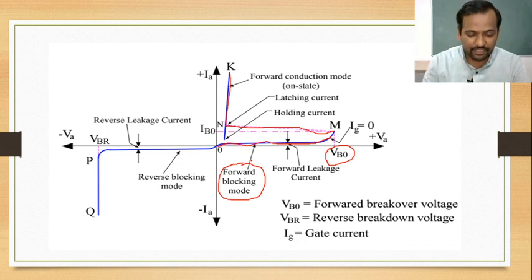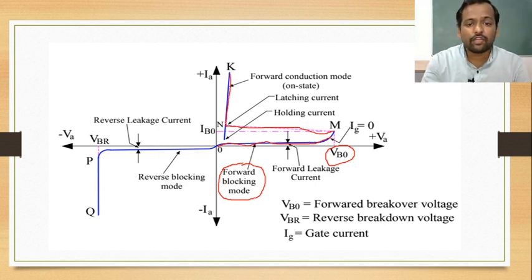What will happen in forward conduction mode? When VAK becomes equal to the breakover voltage, the SCR latches into conduction, due to which the voltage across the SCR decreases and current starts increasing. The first current we get is known as latching current. What is meant by latching current? It is the minimum anode current required to latch the SCR into the on condition.